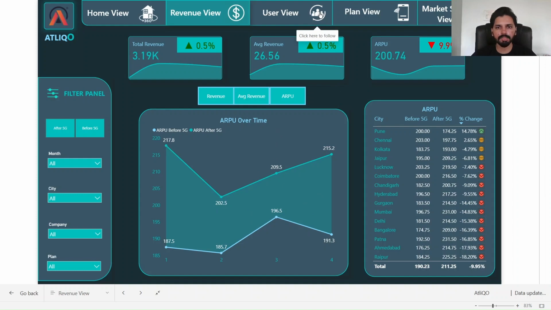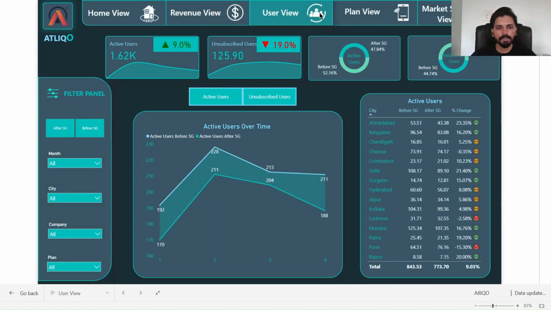Now let's go to the next view, which is the user view. So this is the user view. Here also we have some major KPIs like active users, unsubscribed users, before and after 5G active users, before and after 5G unsubscribed users. Based on the active users tab, we can see that over the period of time, the active users have fallen after the implementation of 5G.